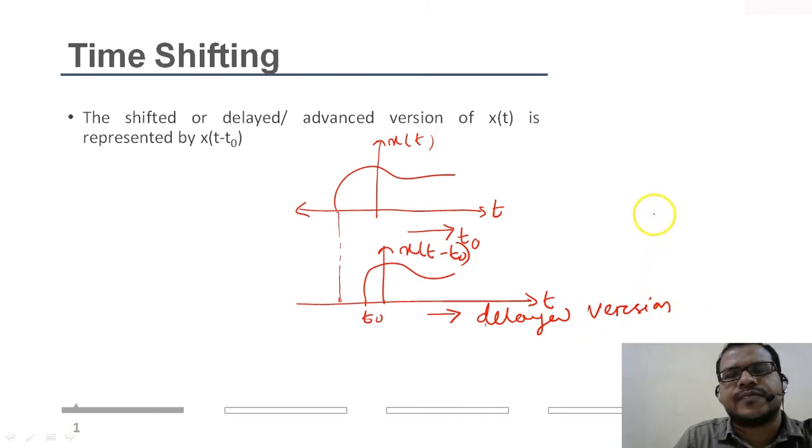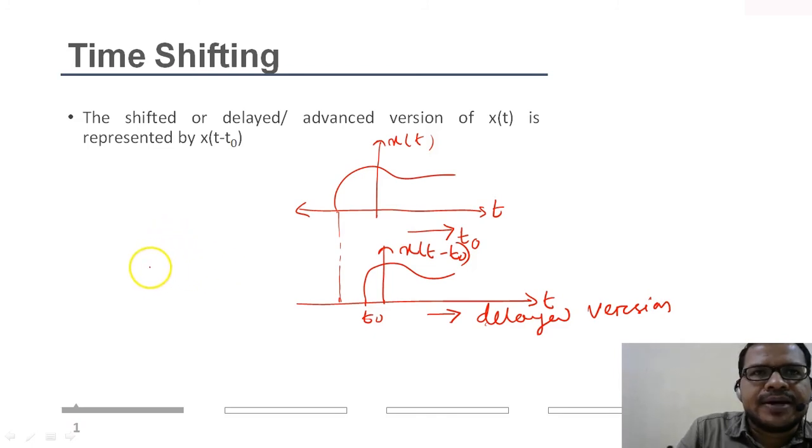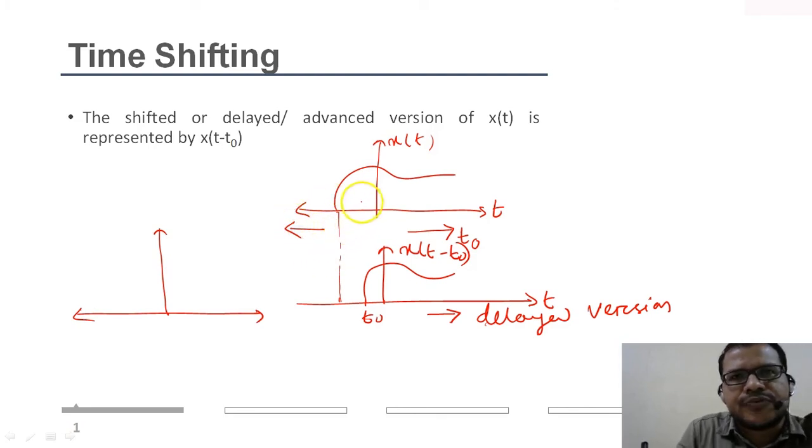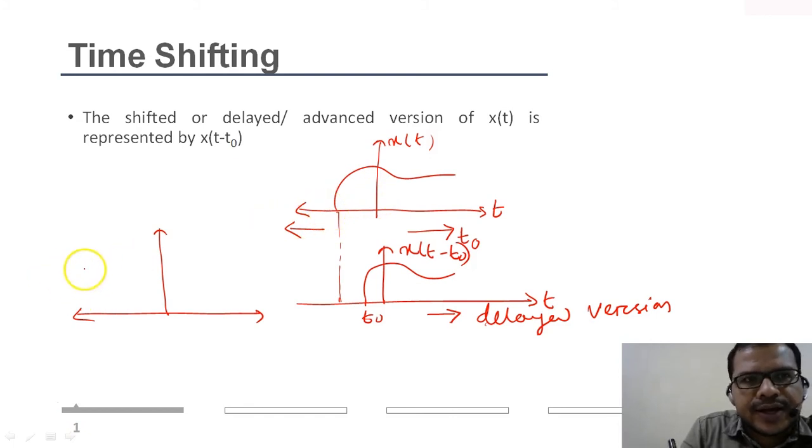Now again, instead of shifting it in the positive time axis, I can shift it in the negative time axis. So how does it happen? This is my x of t, my original signal. If I shift in this direction, let's say this is the original at t, and now the signal is shifted by t naught.